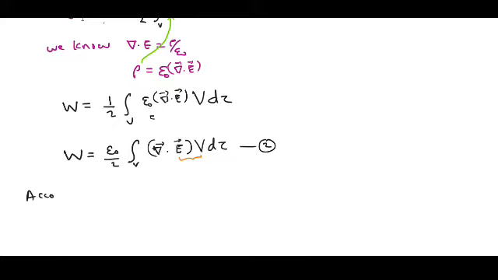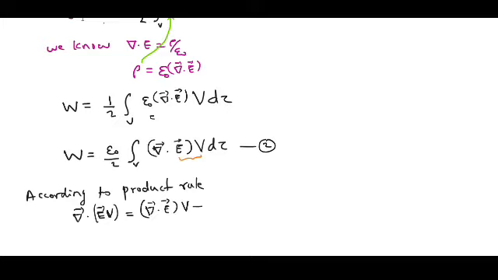According to the product rule, the divergence of the electric field multiplied with the scalar quantity, here the potential, is equal to del dot E V plus E dot del V.